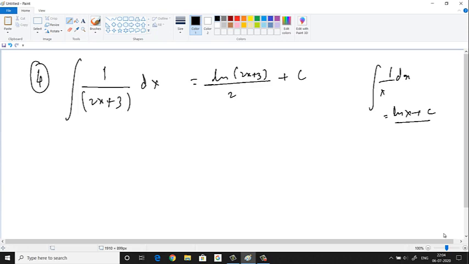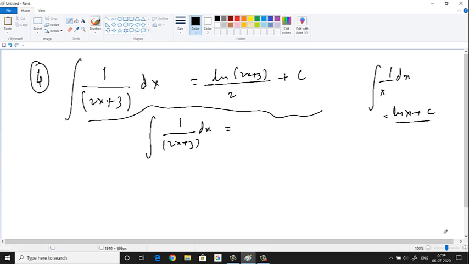So 1 by 2x plus 3 dx we have. Okay. So I'm showing you in a different method now. So what we are going to do here is we are going to say let 2x plus 3 is equal to t. We are assuming it to make it easy. Right? Now, first step is this. Second step, you have to differentiate basically with respect to. So differentiate.